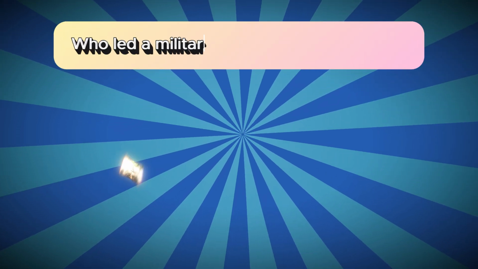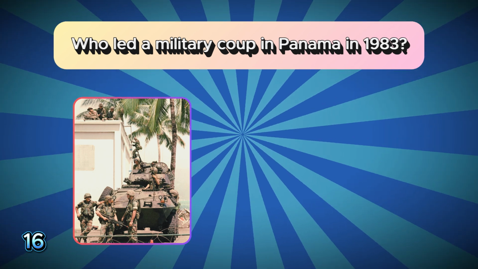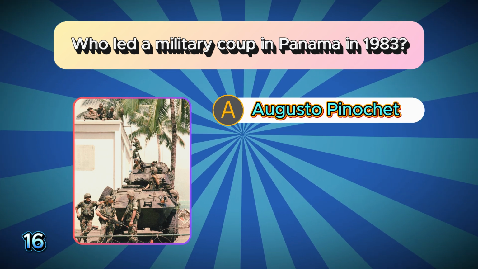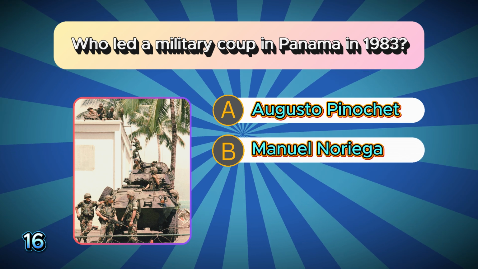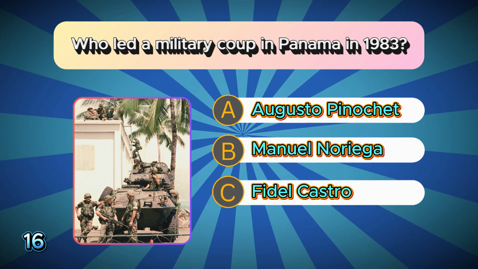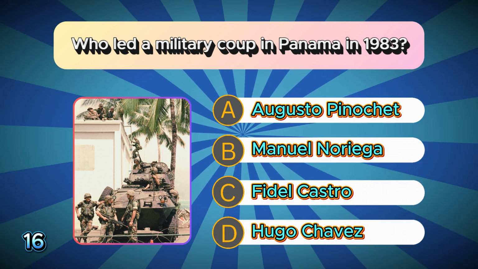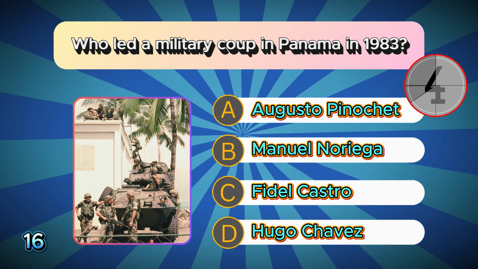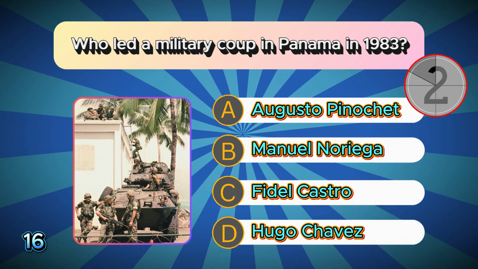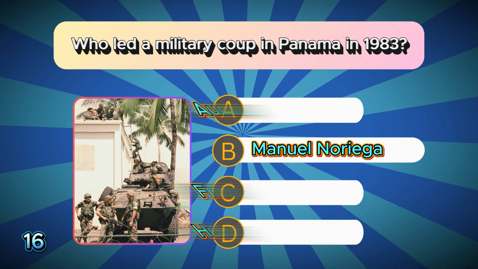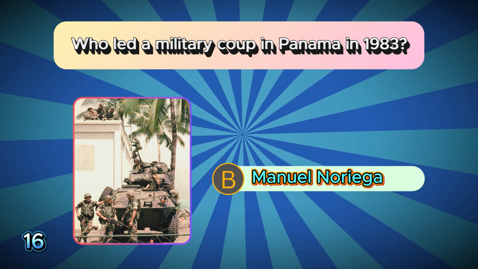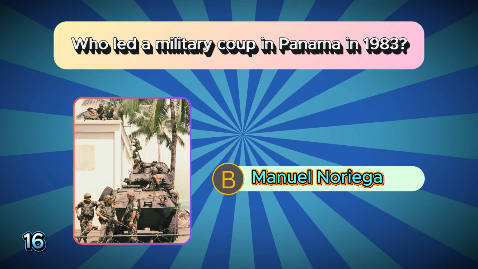Who led a military coup in Panama in 1983? A. Augusto Pinochet. B. Manuel Noriega. C. Fidel Castro. D. Hugo Chavez. The correct answer is B. Manuel Noriega.